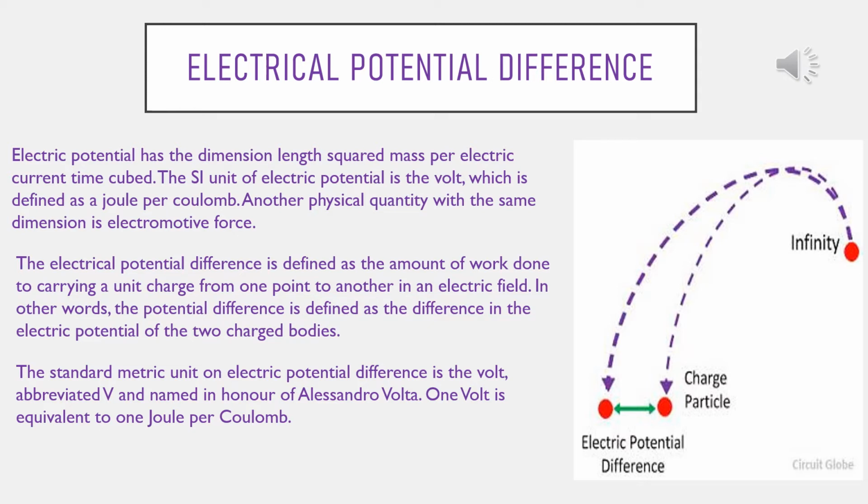That means they differ from each other. That's why 2 points are there, not 1 point. So obviously, since 2 points are there, electric potential difference will be created over there. See, both the charged particles are there and electric potential difference has been created. From infinity, you are bringing one unit positive charge to that particular point.